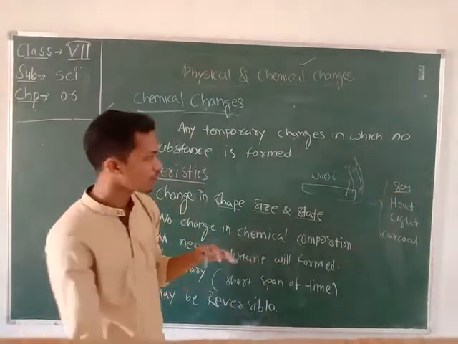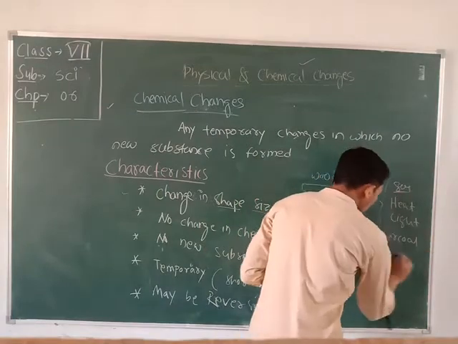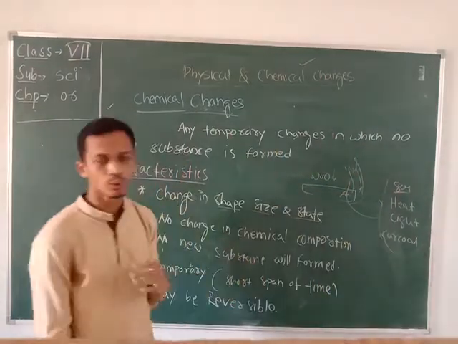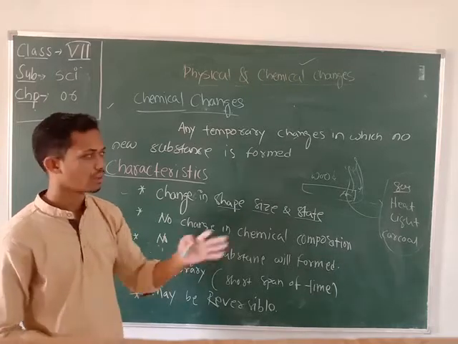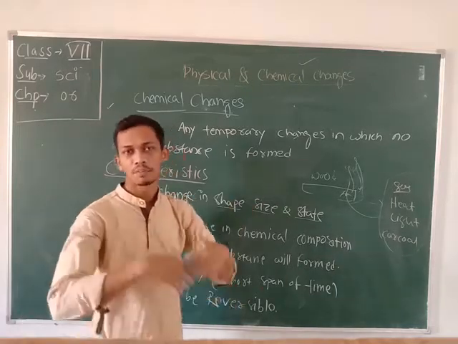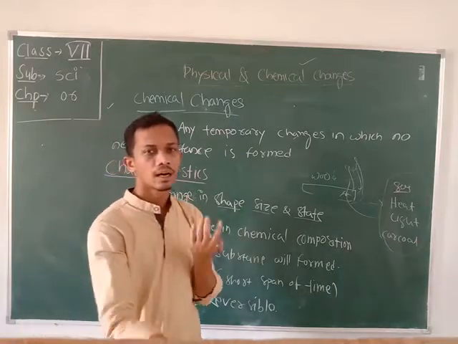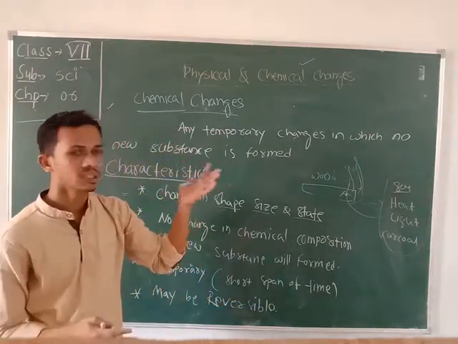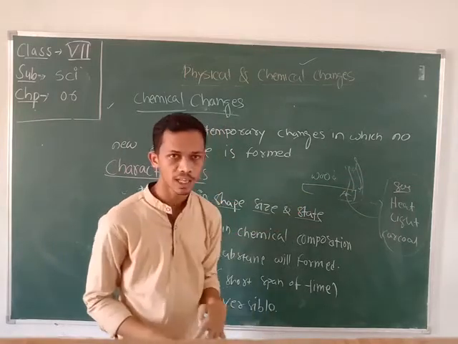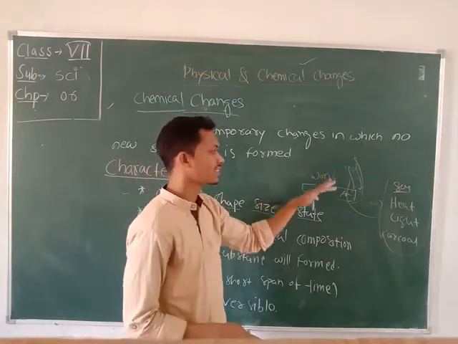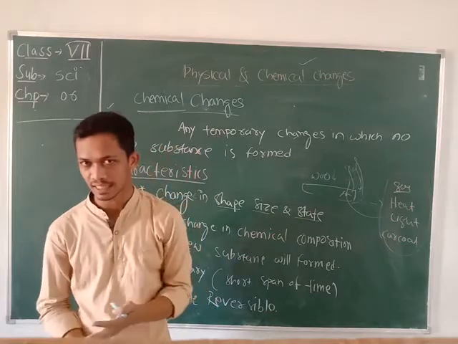Can you combine all these things and get the wood again? Can we do it? No. Whenever we burn wood, after the burning we cannot get back the same wood again. So this type of change is a permanent change.